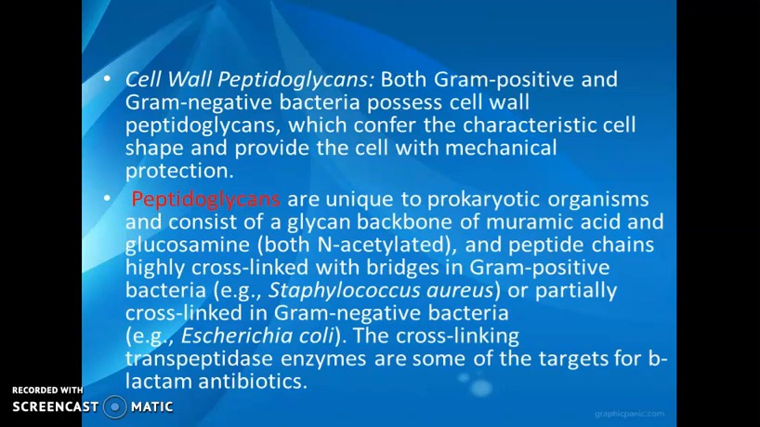Then next is the cell wall, which contains peptidoglycan. Both gram-positive as well as gram-negative bacteria are the two different types of bacteria based on staining reactions, and we can study the gram-staining reaction later. Both gram-positive and gram-negative bacteria possess a cell wall of peptidoglycan, which confers a characteristic cell shape and provides the cell with mechanical protection.